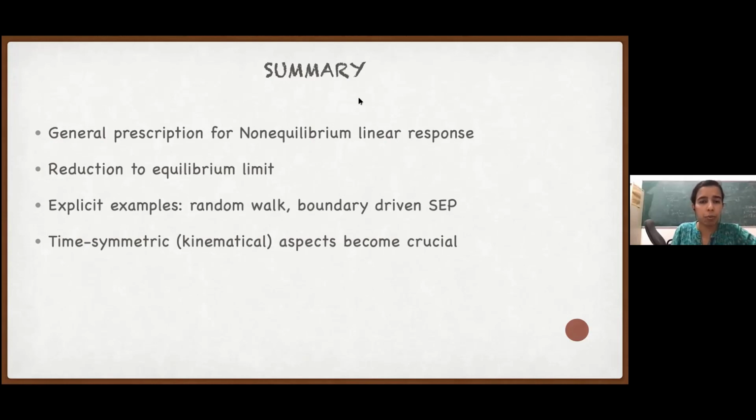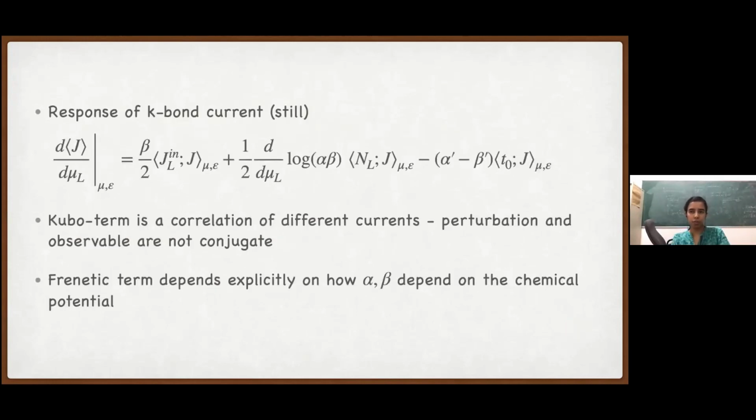In both these cases, we saw that the time symmetric or kinematical aspects become crucial. And as Prashant pointed out, it is also important in equilibrium when the observable contains a time symmetric part. So I'll stop and take questions if there are any.